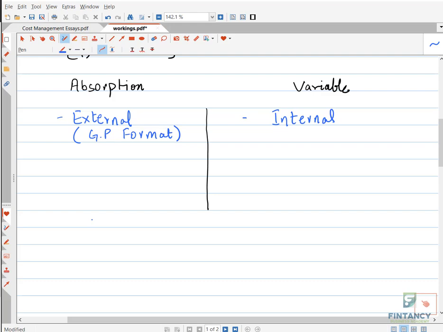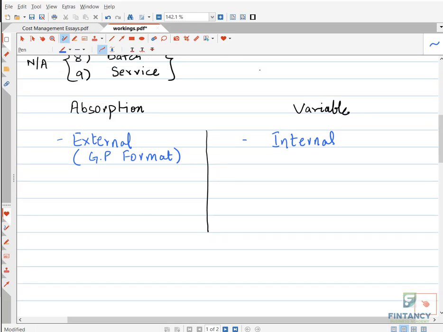So that's why it is suitable for decision making. And the area which you will cover in CMA part 2, CMA part 2 is mostly based on which method? Variable costing. So you will talk about decision analysis, you will talk about investment decisions, all these topics.